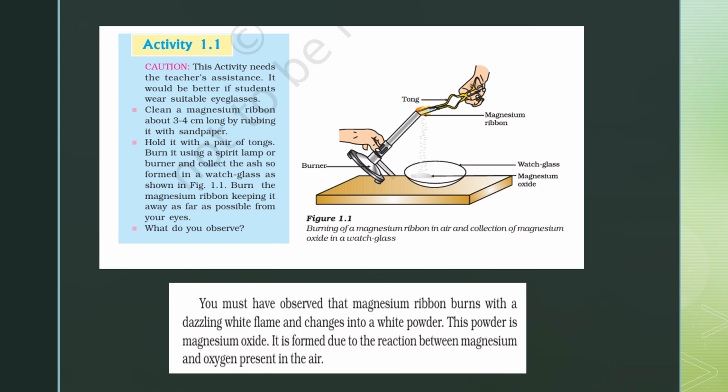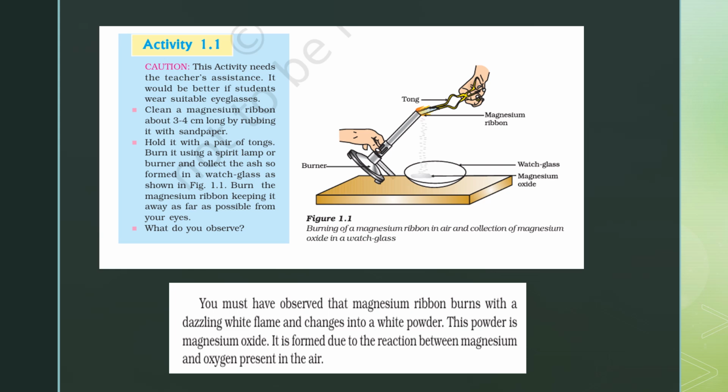So what we observe actually, we observe that the magnesium ribbon burns with a dazzling white flame and it changes into a white powder. आपको एक पाउडर मिलता है which is white in color, and this powder is nothing but it is magnesium oxide, right? So what happens जब आप magnesium ribbon को burn करते हो तो there is some oxygen in the atmosphere. So वो oxygen और magnesium react करते हैं, a chemical reaction takes place, और जो magnesium ribbon था वो actually convert हो जाता है magnesium oxide में.